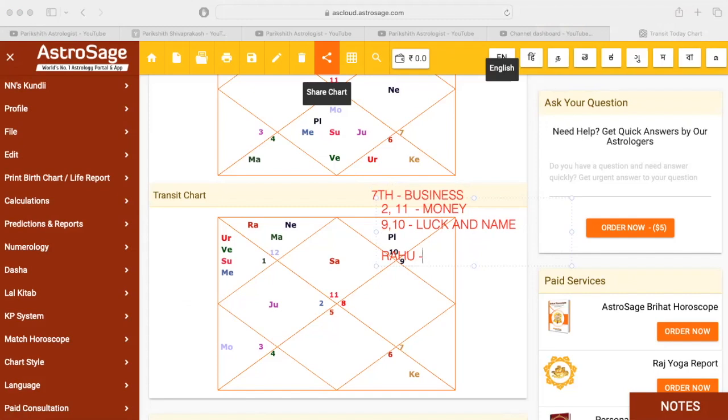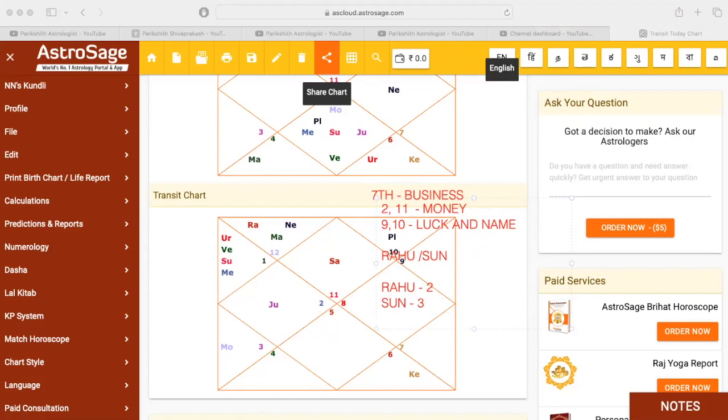Now see the dasha the person is running. Rahu dasha, right? Sun antar dasha. Okay. Where is Rahu? Rahu is in the second house. Good for business. Where is Sun? Sun is in the third house, the house of self effort. So the seventh lord is in the third house.